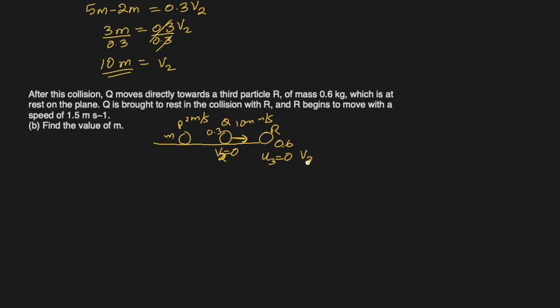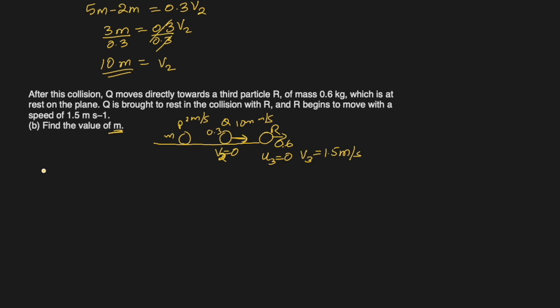So v3 is 1.5 meters per second. Since Q came to rest, R cannot go to the left. That means obviously it is also going in the same direction. They have not told us, but practically we can use common sense. Find the value of m.